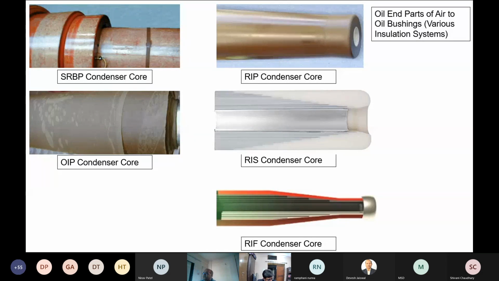These are the typical pictures of the oil end parts of air to oil bushings of various systems. You can see here the resin impregnated paper bushings. You can see this color here, whereas in the section you can see the aluminum foils inserted, and the white color is the synthetic film which is used in RIS condenser cores. And in RIF condenser cores, these are the aluminum foils. Typically in case of RIF, the condenser core is wound like a fiberglass tube.